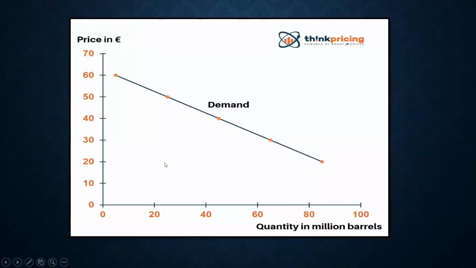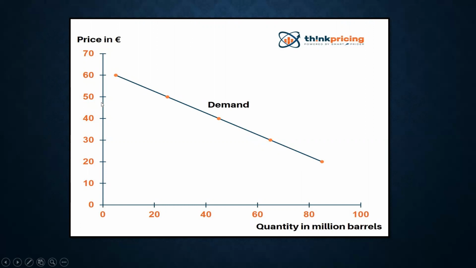So what will predictive analysis look like in image form? The best example is the x and y coordinates shown in a graph where the y-axis is denoted by price in GBP and the x-axis is denoted by quantity in million barrels. This is how my demand is moving.